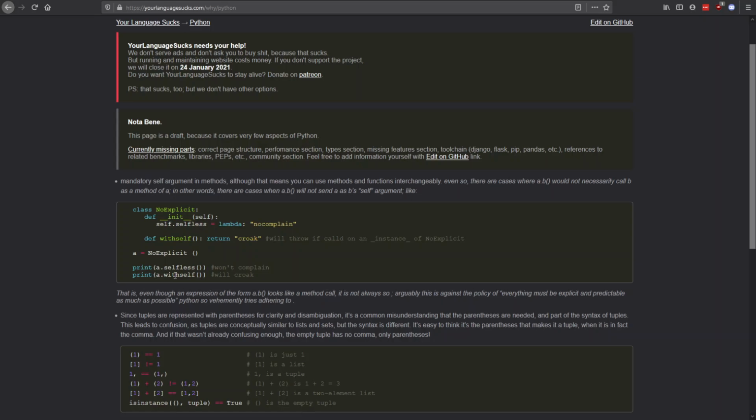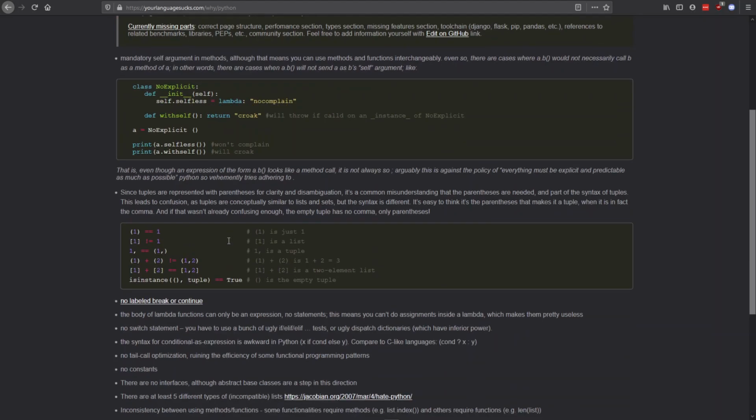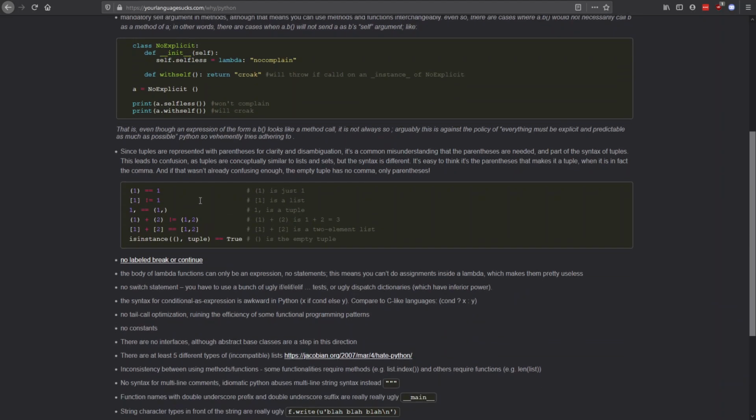One complaint will croak, I mean, yeah, will throw if called on an instance of explicit. I see this as a problem. Well, actually, yes. Oh no. Okay, let's see what they have.